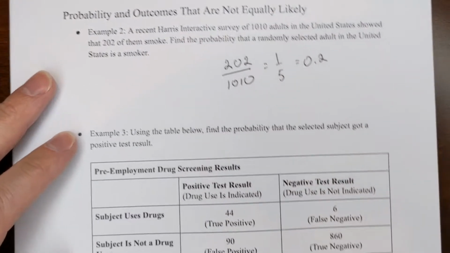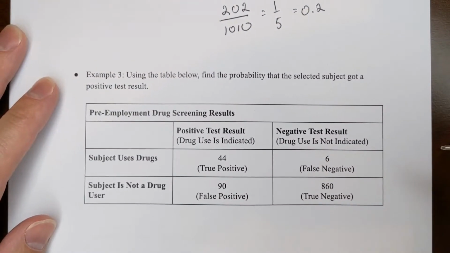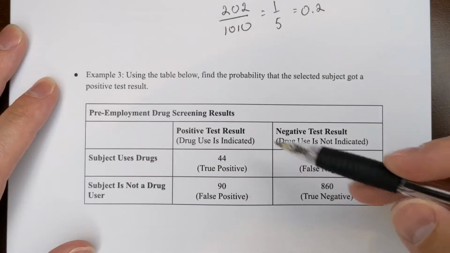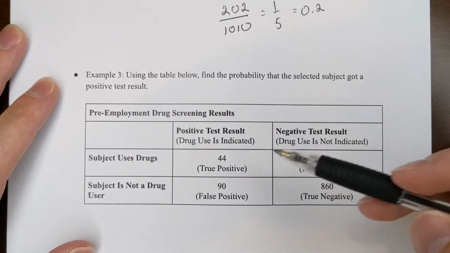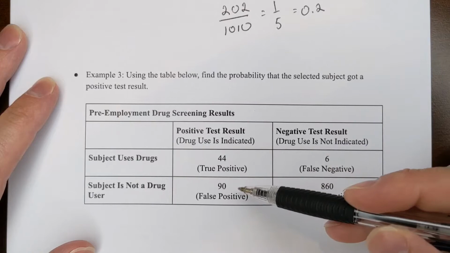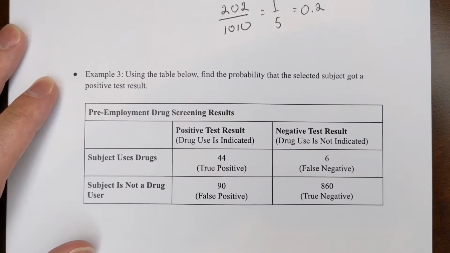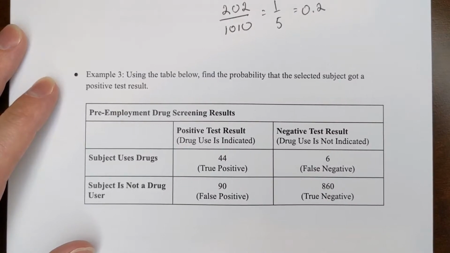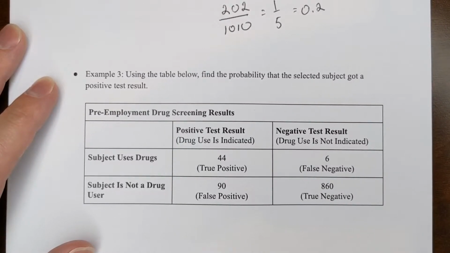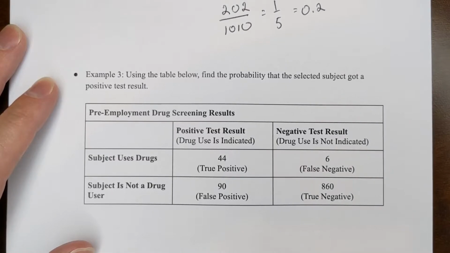So example 3 down here, find the probability that the selected subject got a positive test result. So the first thing we need to do is figure out how many total people we tested. So that's 44 plus 6 plus 90 plus 860. So there were a total of 1,000 tests,